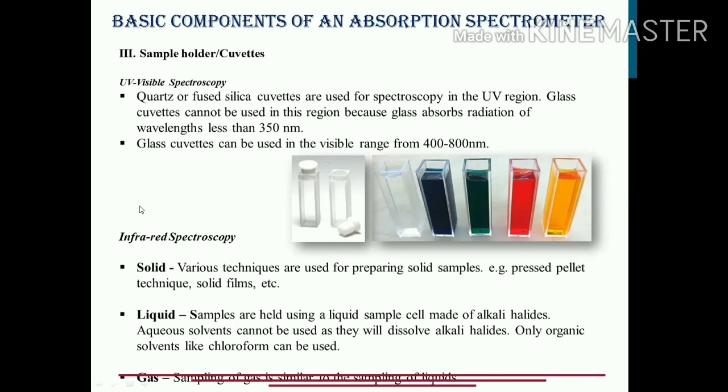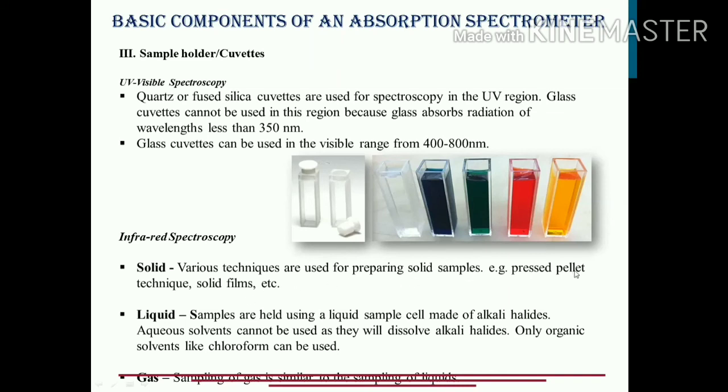The pressure is so high that the mixture binds together and becomes a compact, very thin tablet-like structure. Those structures that you have prepared after pressing at a very high pressure are called pellets, and hence the technique is the pressed pellet technique.